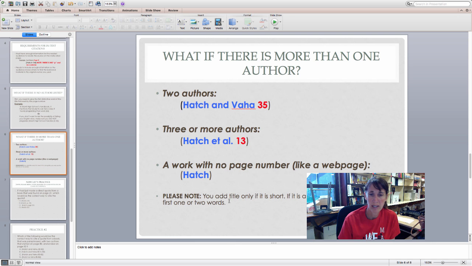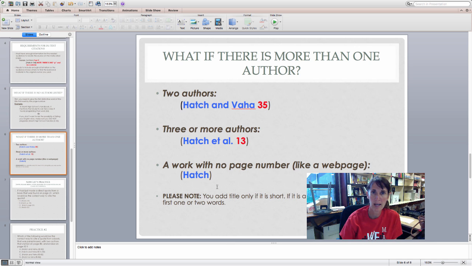But you do need to realize that you add the title only if it is short. If it is a long title, you only use the first one or two words. You don't want to insert a title in this little section of the in-text citation that is a whole sentence long. So you just do maybe the first one or two words.